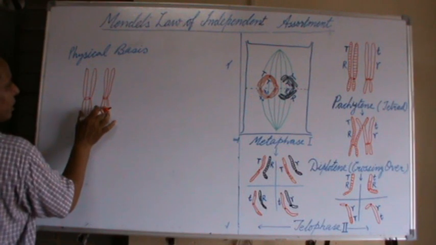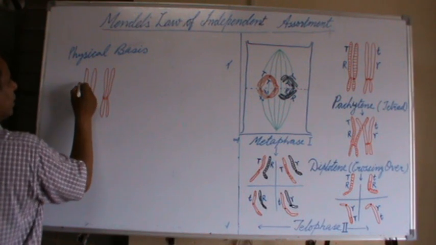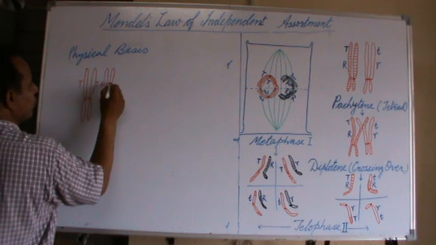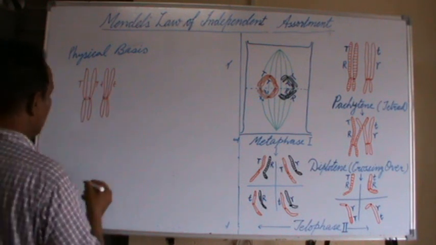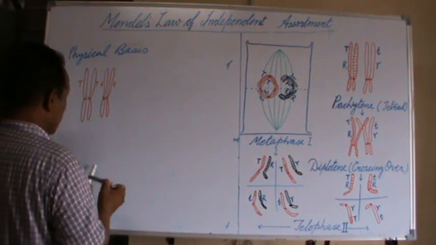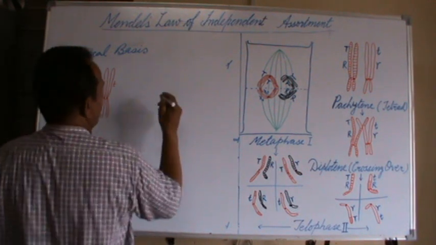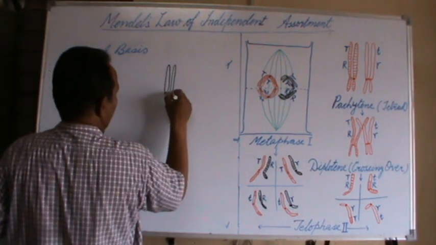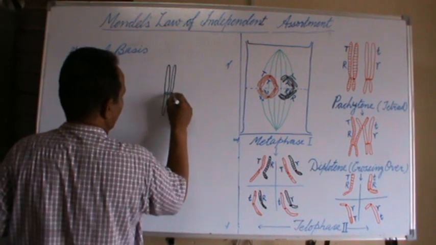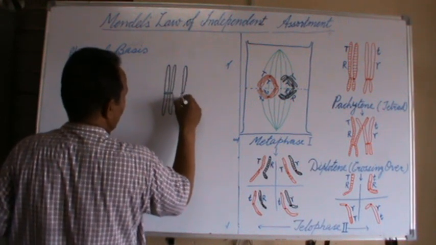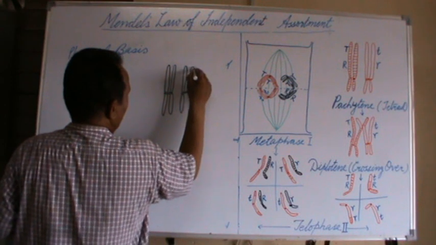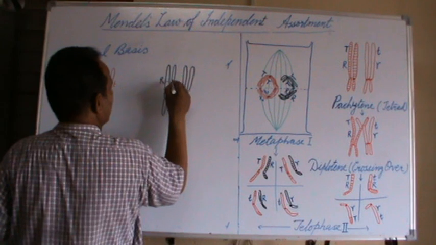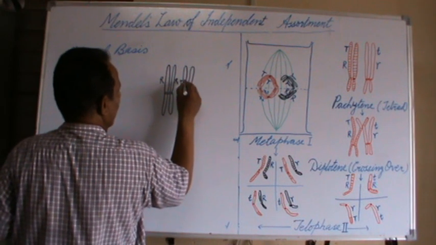For example, this one is the homologous pair containing capital T and small t, and this one is another homologous pair of chromosomes containing capital R and small r.